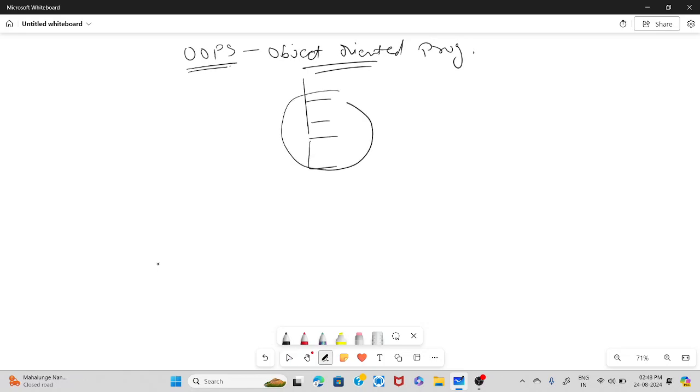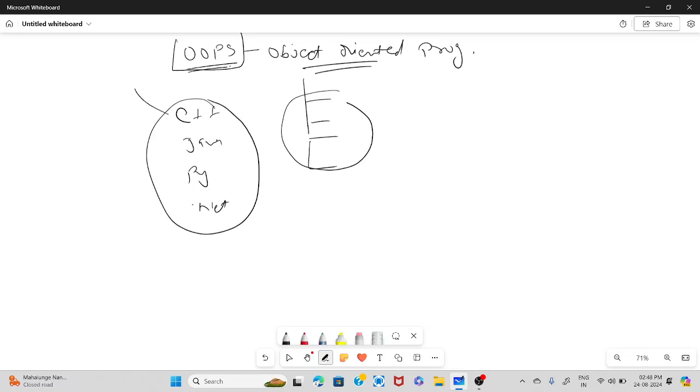So what is OOPS? OOPS stands for Object Oriented Programming, and they have decided certain principles, and those languages which follow those principles will qualify for object orientation programming language. So for example, C++, Java, Python, .NET. These are some of the examples of object oriented programming.